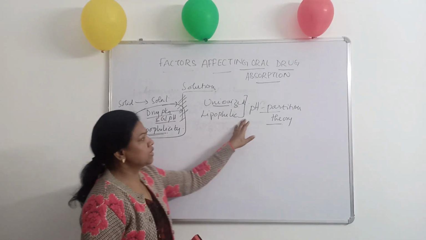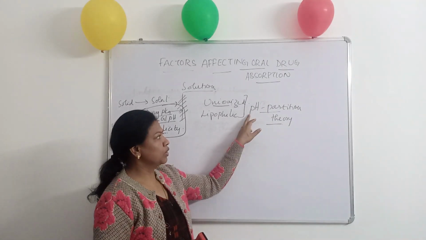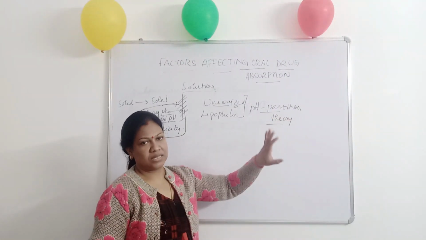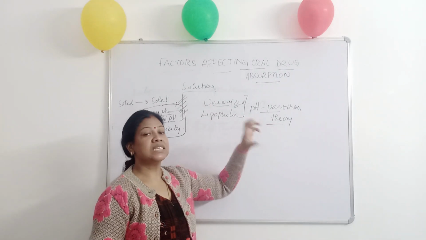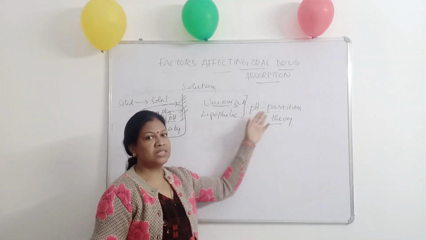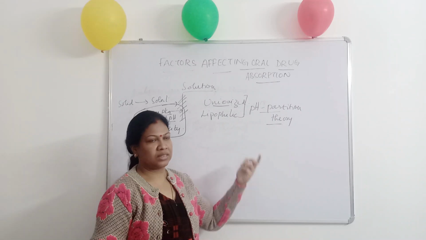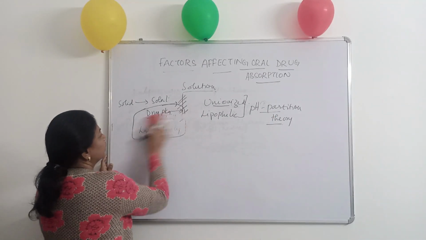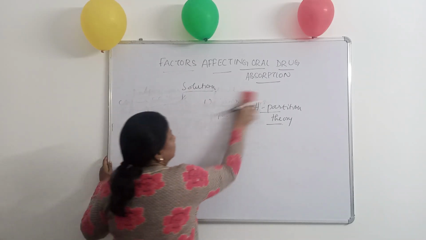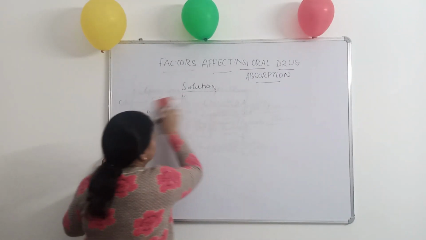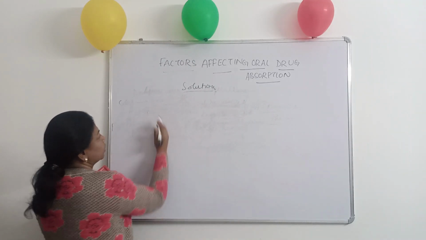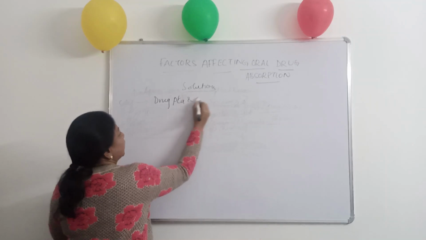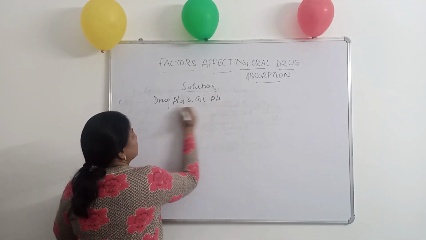Now, what is the pH partition theory? Depending upon the pH and the partition coefficient, the drug absorption occurs. So the drug absorption is dependent on either the GI pH or the partition coefficient of the drug. That is the meaning of the pH partition theory. So we will move on to the pH partition theory later. Before that, we have to discuss the first factor, drug pKa and GI pH.